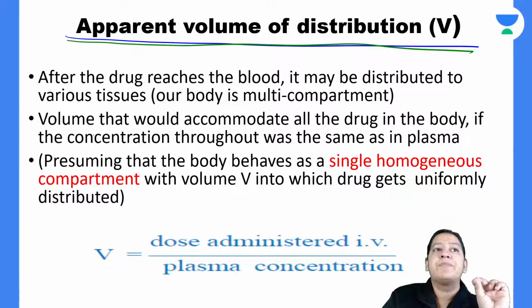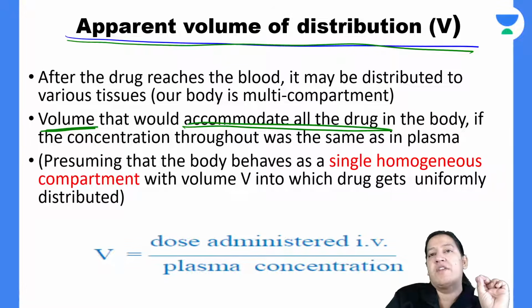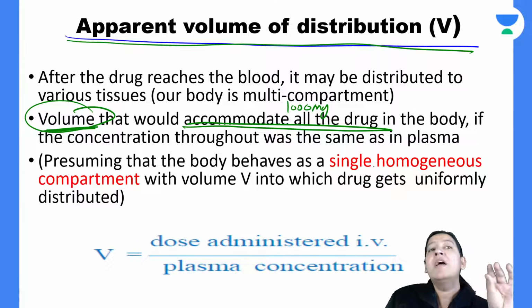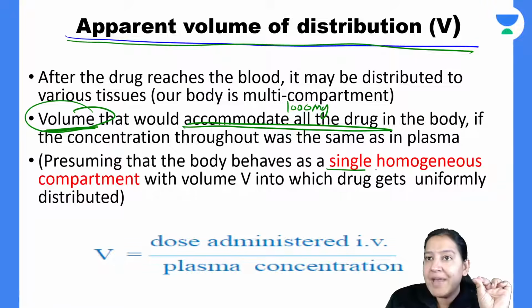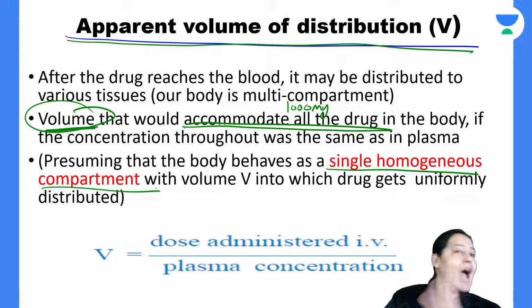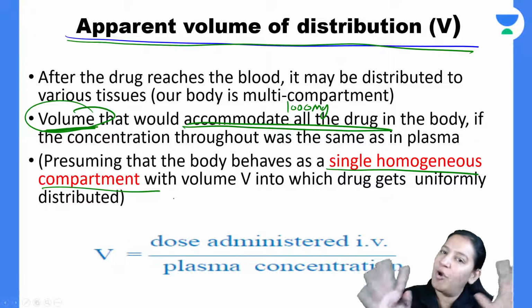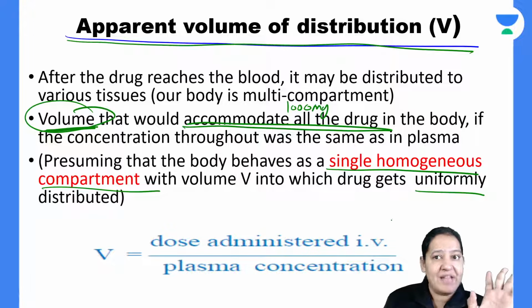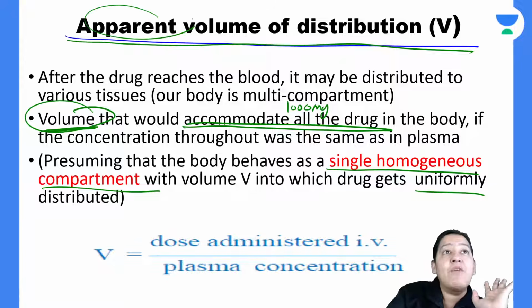Now very few students understood this concept, but I tried hard to explain. It is the volume of the plasma that will accommodate all the drug which you are giving. You are giving 1000 milligram now. It will accommodate all the drug in that volume of blood or plasma, if we presume the body as a single homogeneous compartment. I am assuming no organ, only a single homogeneous blood compartment. So it will get distributed uniformly through the blood. So the answer will be 20, but it is not reality. That is known as apparent volume of distribution.